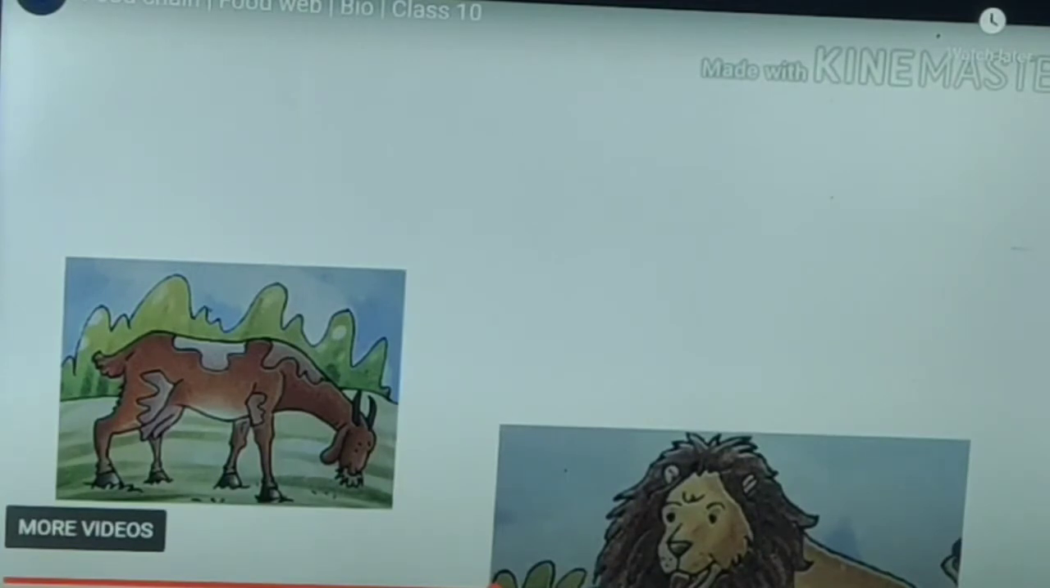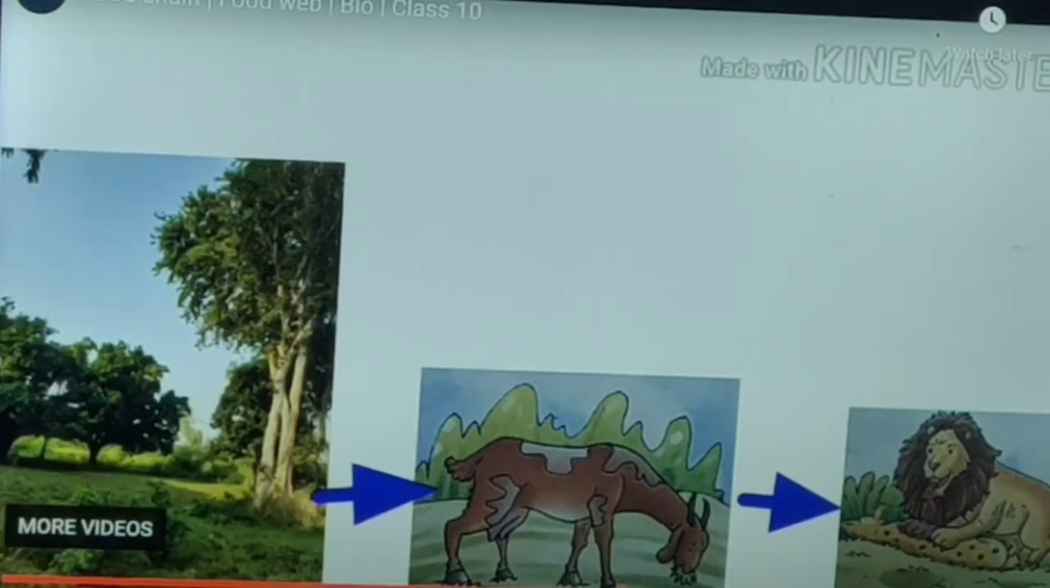So it forms a food chain. How does it form a food chain? You know that goat eats plant. So it is a herbivorous animal, and lion eats goat. So it is a carnivorous animal. So one depends on another for their food. So they form a food chain.